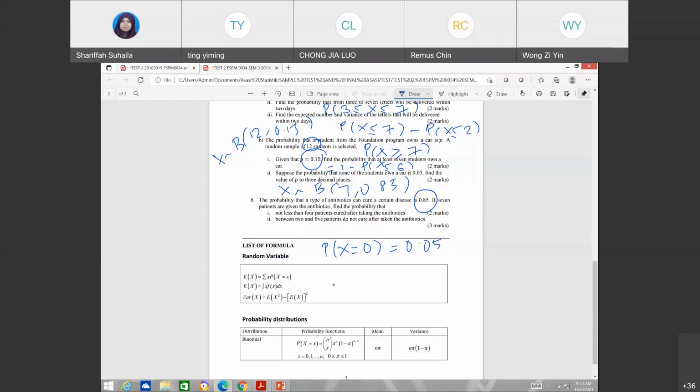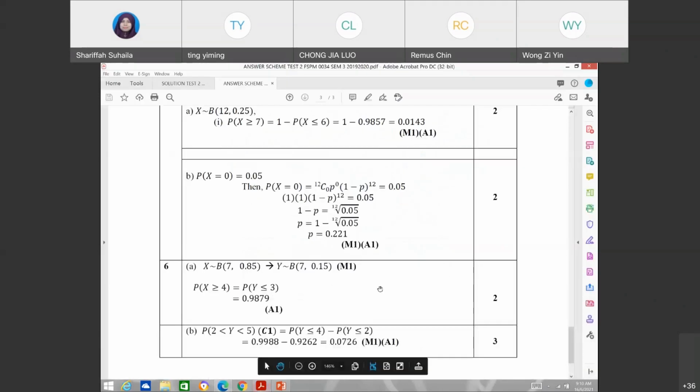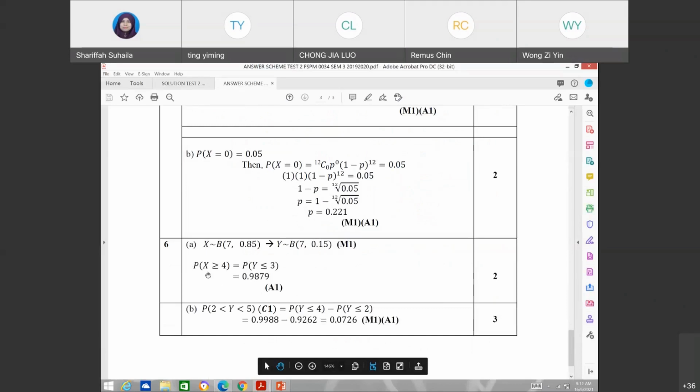So X greater than or equal to 4. Again, this one you need to change because the probability given is 0.85, so change kepada Y. So kamu nak cari lebih ataupun sama dengan 4, so maksudnya kurang ataupun sama dengan 3. Okay, so find from your table using this probability.